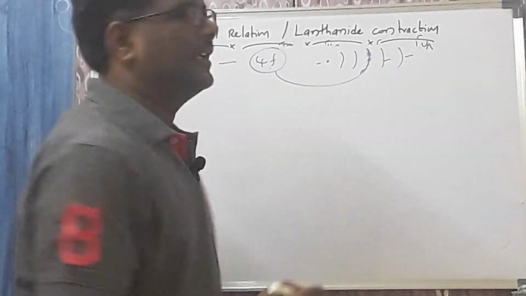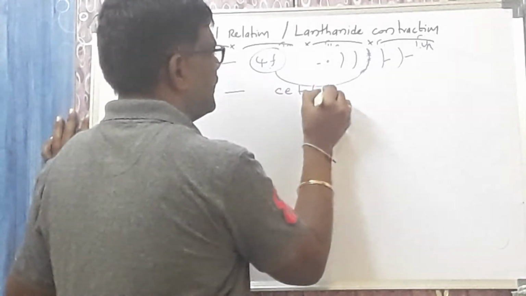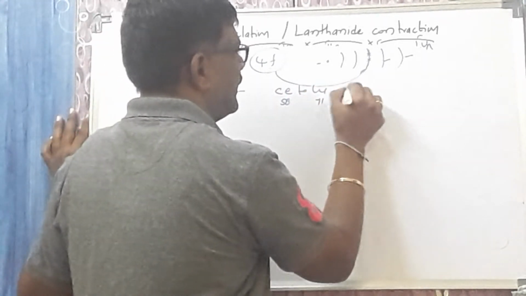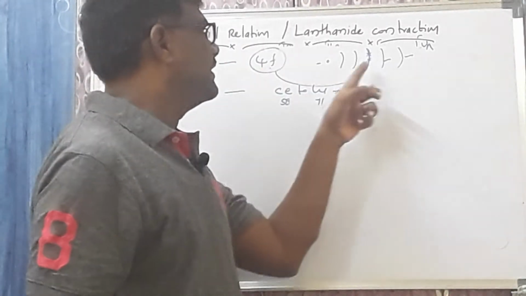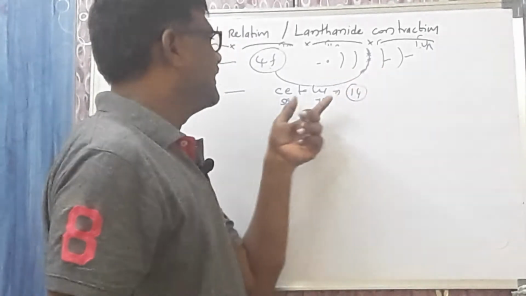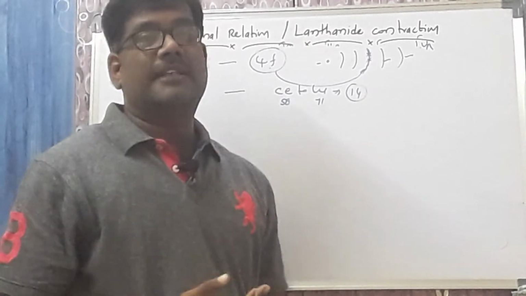So, where do you have the lanthanide elements? The lanthanide elements consist of cerium 58 to lutetium 71, a total of 14 elements. In these 14 elements, the differentiating electron enters into the 4f orbitals of the anti-penultimate shell. That's why these elements are called the lanthanide elements. Now, what is the lanthanide contraction?